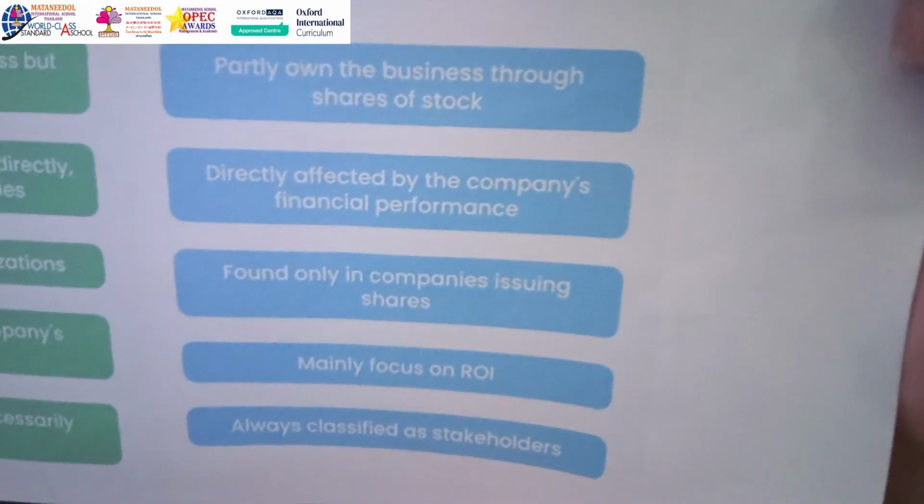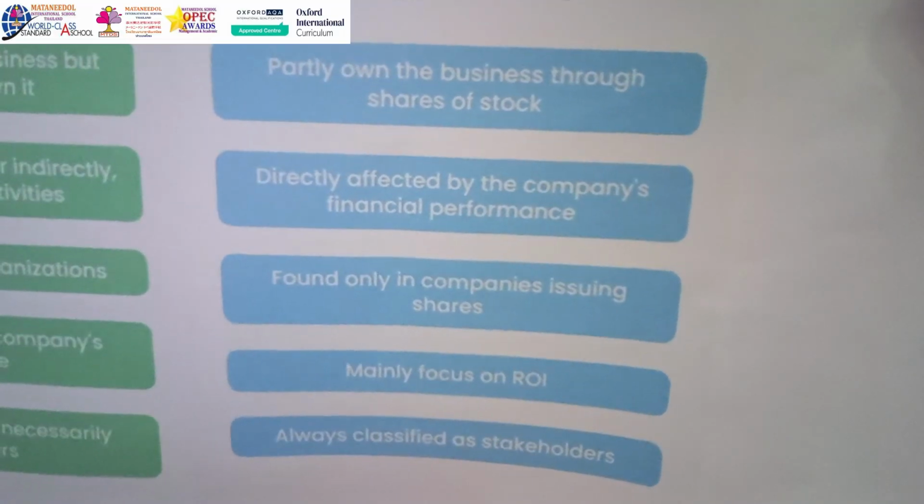The next point we're going to be looking at is that they are found only in companies issuing shares. This is for companies who sell shares, generally in the private sector. Government companies generally own the company, so they don't sell shares because the government is receiving that money. So these shares are normally sold by companies in the private sector, or any other company that is willing to sell shares within their company. And again, it's up to the amount of share percentage that they wish to buy.